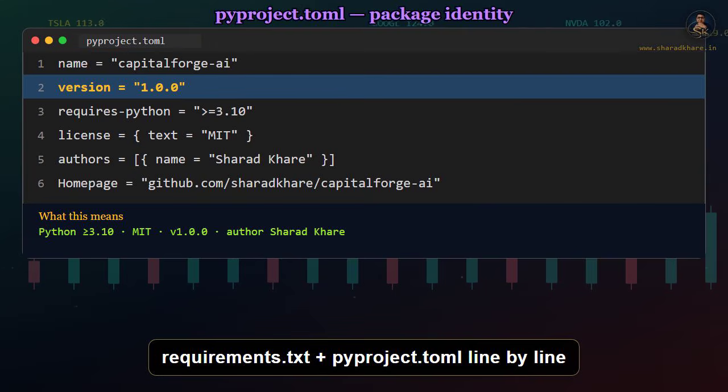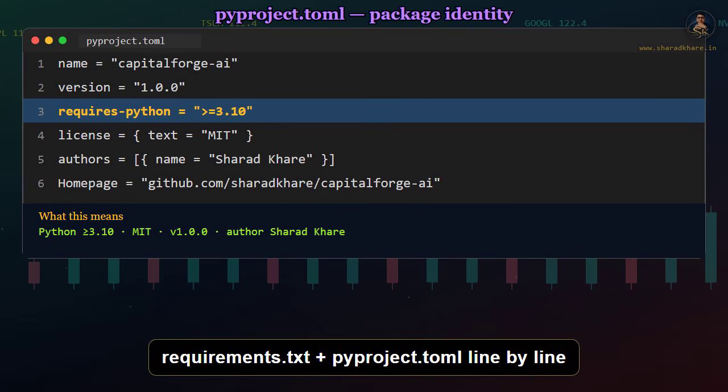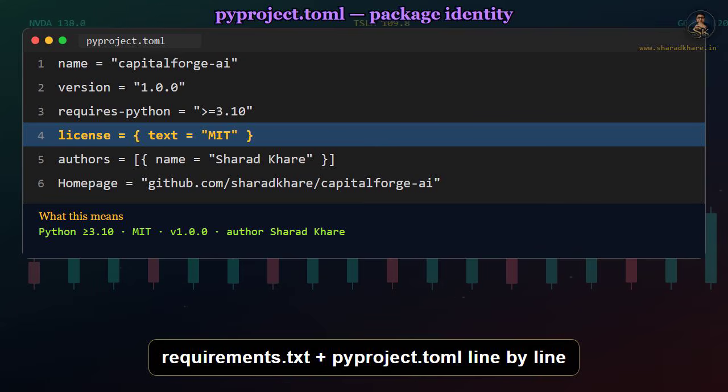At pyproject.toml, it names the project Capital Forge AI version 1.0.0. It requires Python 3.10 or newer, sets the MIT license, and points homepage and repository to the GitHub URL. Author metadata lists the author and the email, matching the README credit.